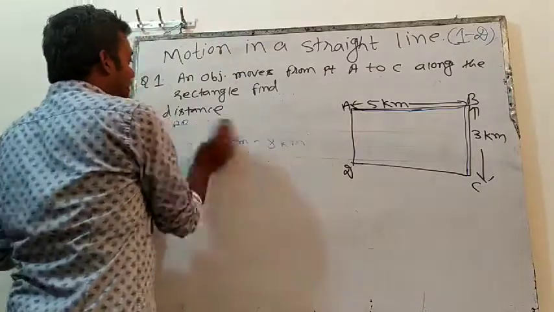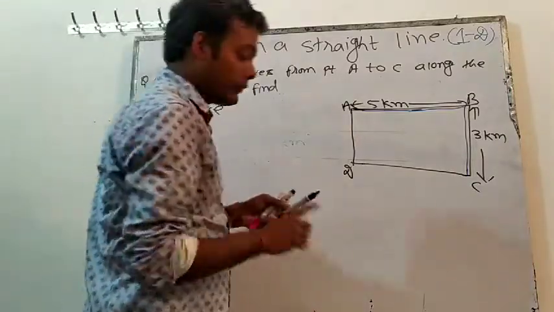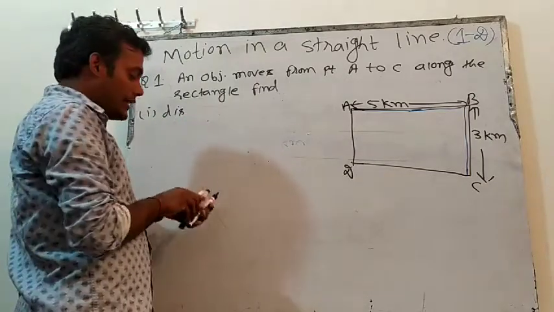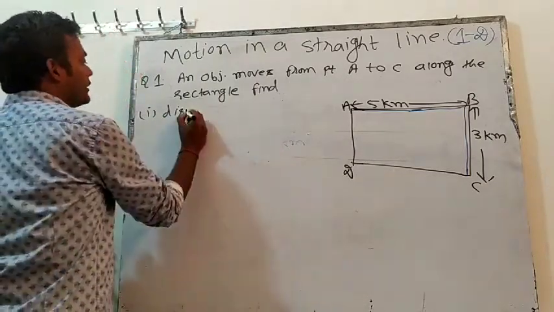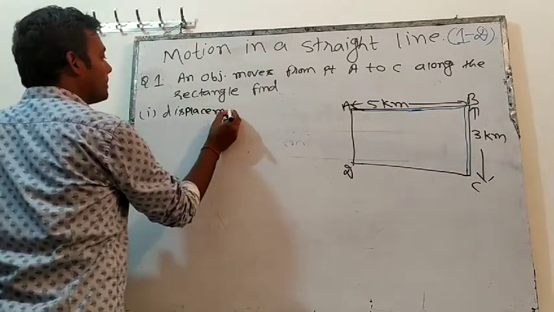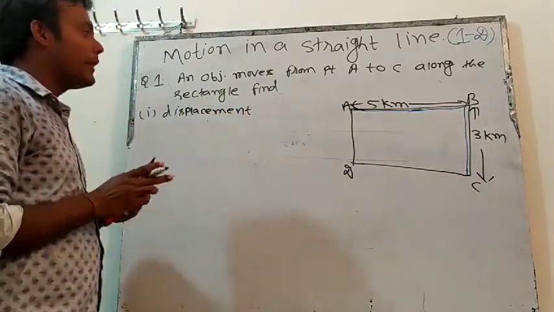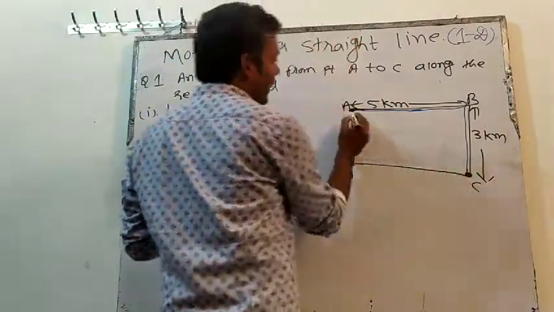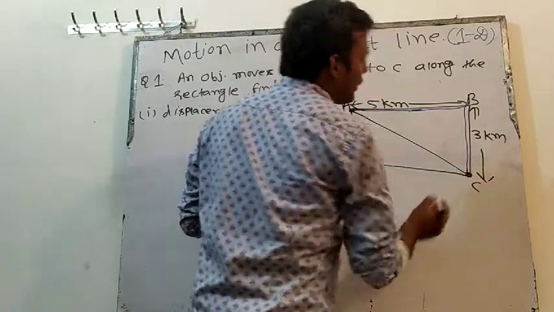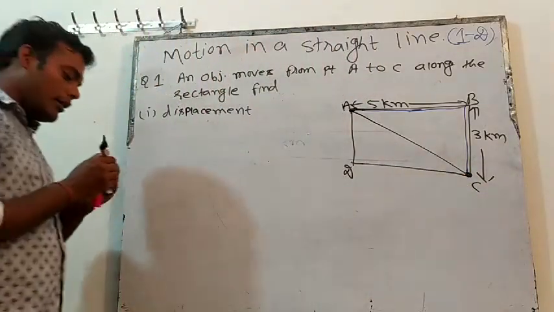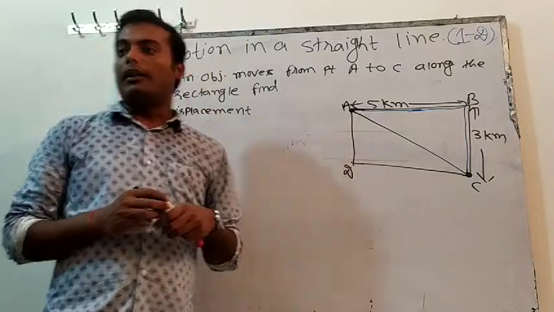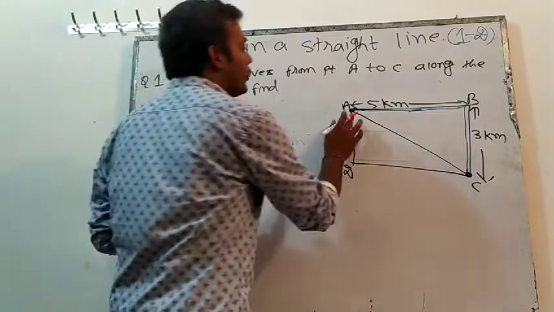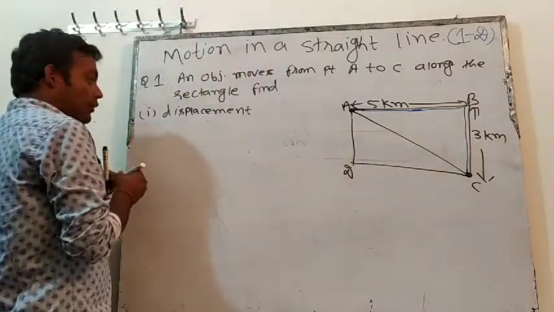Okay. My second question is to find displacement. Think about the answer. What will be the answer of displacement? Shortest distance between a starting point and final point. The starting point is A, final point is C. So the shortest distance between them will be a straight line. By using mathematics, can we calculate the shortest distance? So AC is what? Diagonal of it.